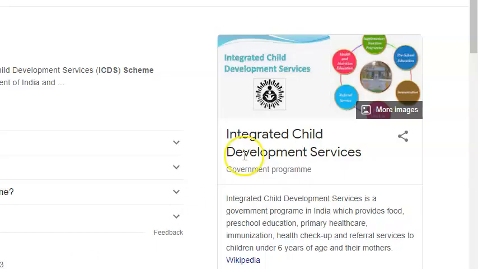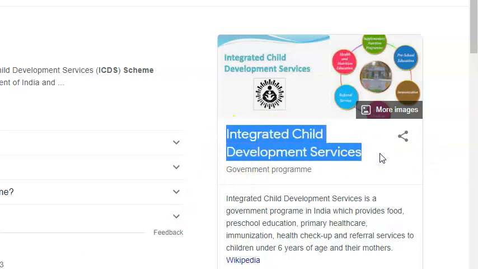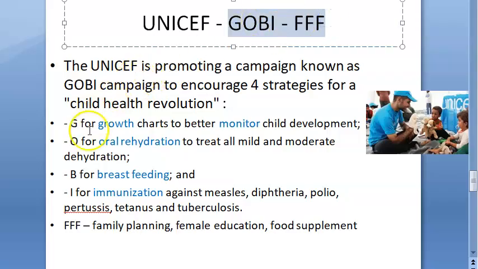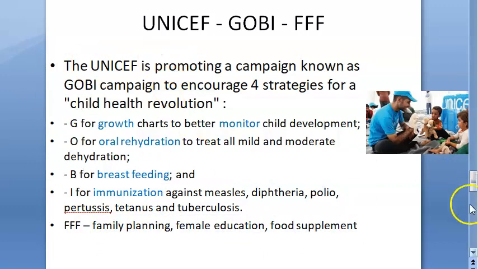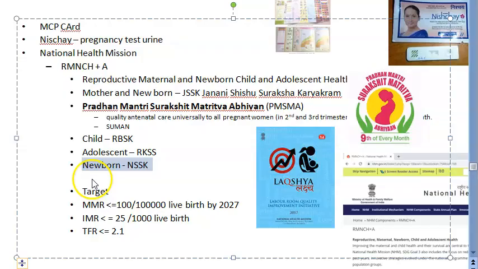And for children, you have a lot of other national programs. You write Integrated Child Development Services, UNICEF, all those. You know this GOBI FFF under UNICEF: growth monitoring, oral rehydration, breastfeeding, immunization, family planning, female education, food supplement. That comes under UNICEF. For newborn, they have Navajat Shishu Suraksha Karyakram. Then for child, you have Rashtriya Bal Suraksha Karyakram. So all these you can add for keeping the child's health.